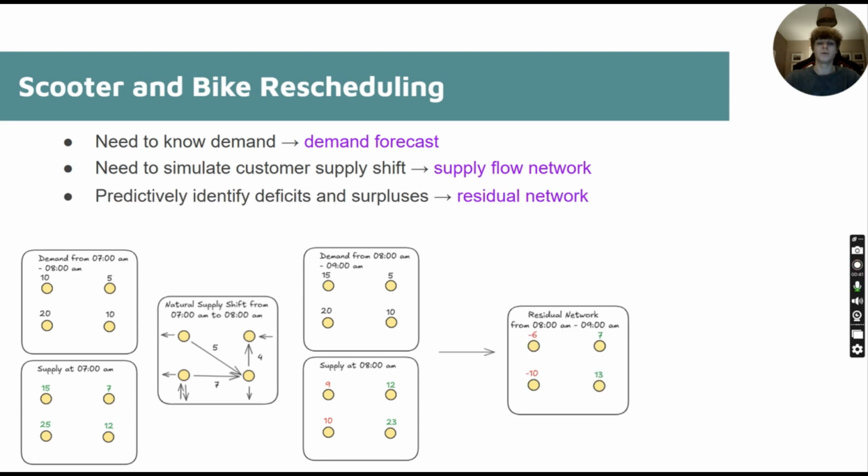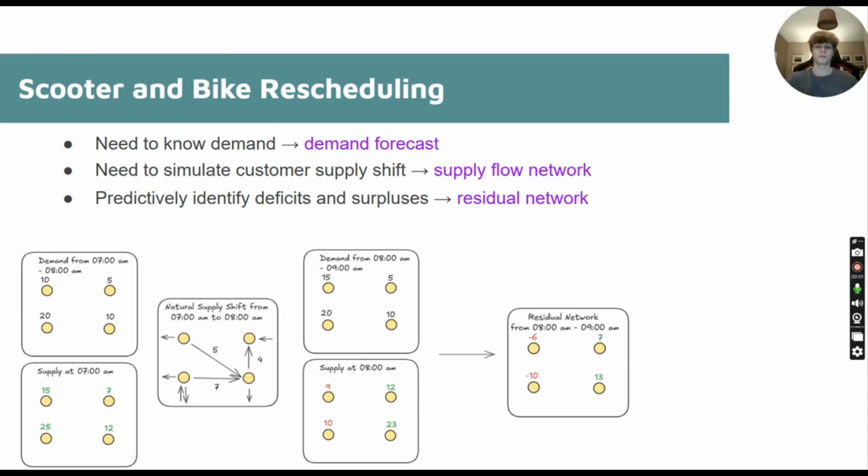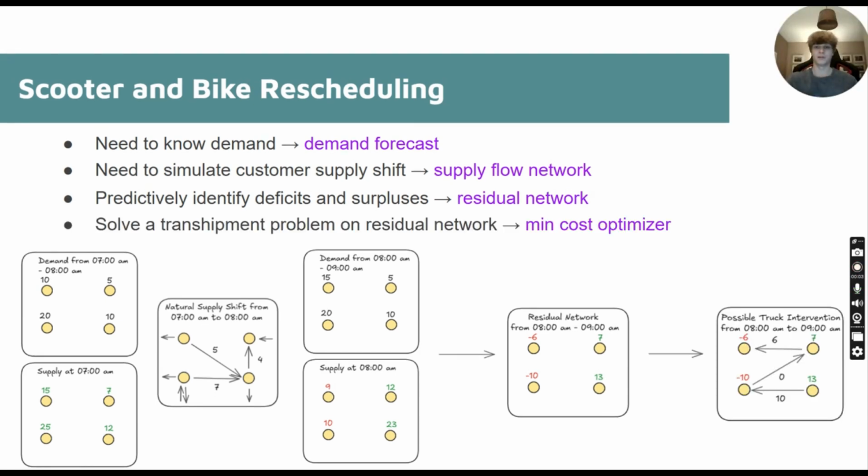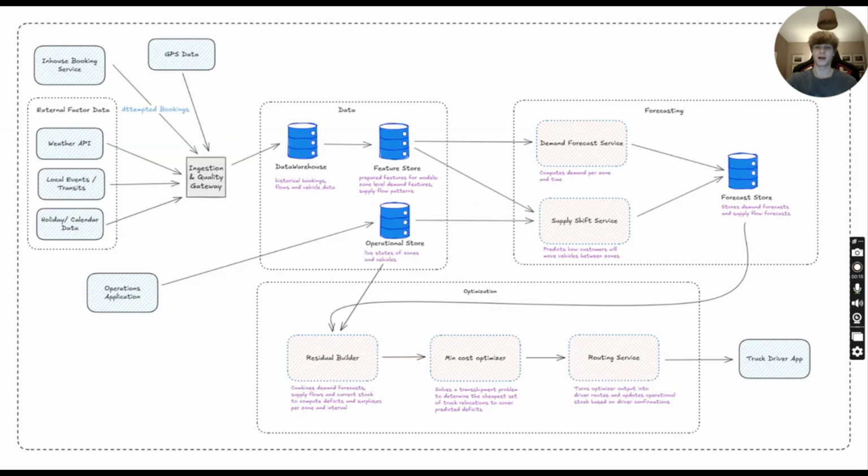From this, we can build our residual network. So we identify deficit spots and surplus spots. And from this residual network, we can now impose a min cost optimizer. So we want to solve a transshipment problem. This is a classic mathematical optimization problem, where we want to find optimal truck routes to satisfy the deficits.